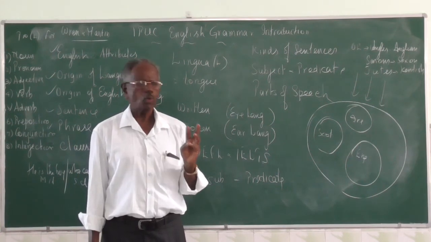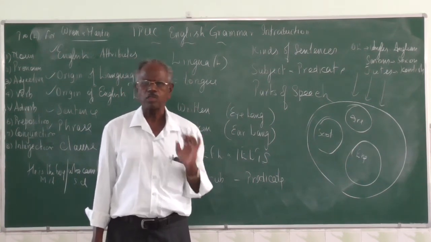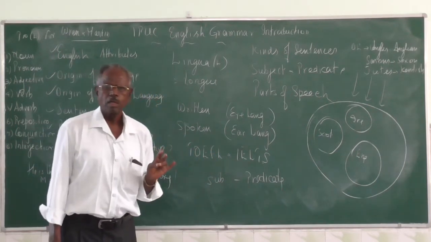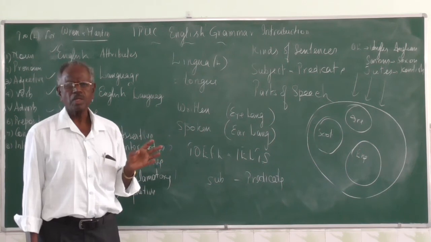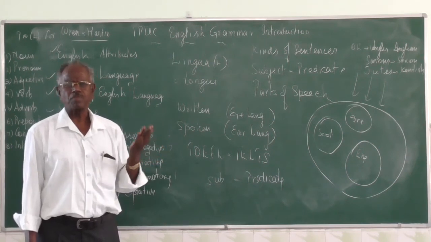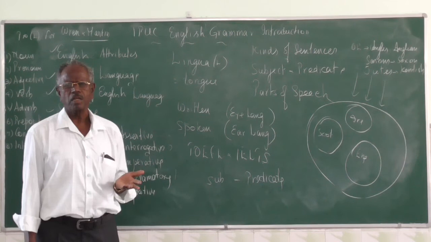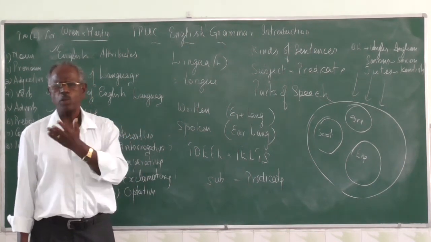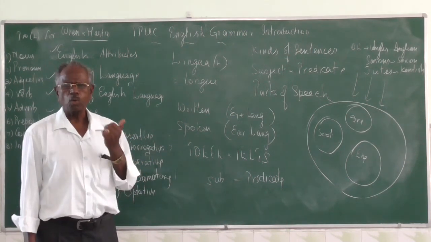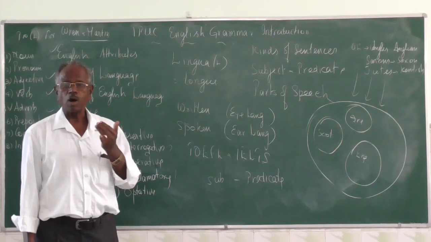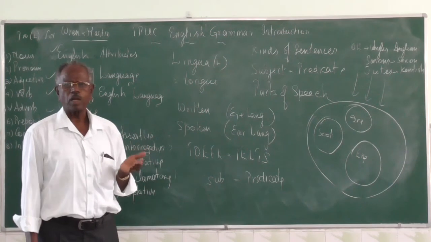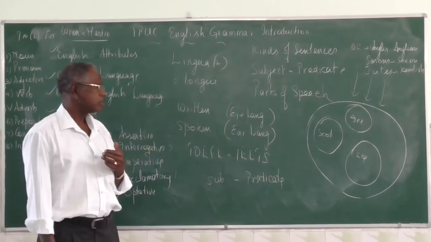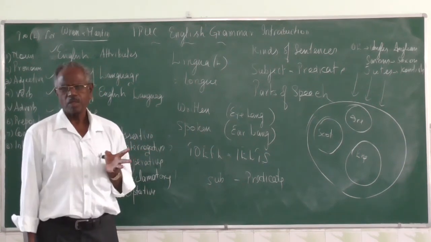Noun. It's a word used for name of a person, place, animal, or thing. Pronoun. Pro means for. It is a word used instead of a noun. And there are 3 persons: first person, second person, third person. First person is I, plural is we. Second person is you, or the word thou, and plural is you only. Third person singular: he, she, it, and plural is they.